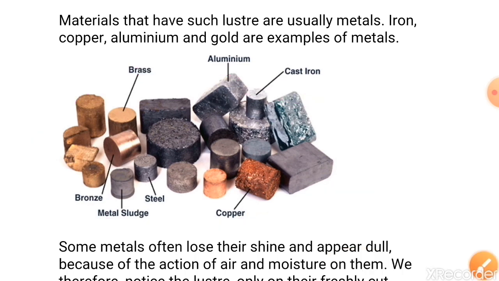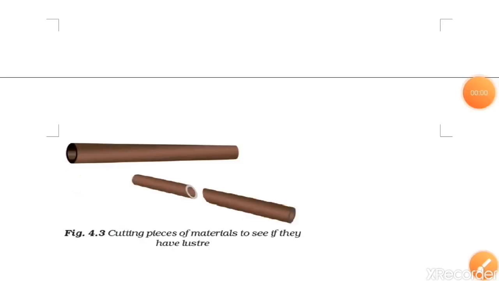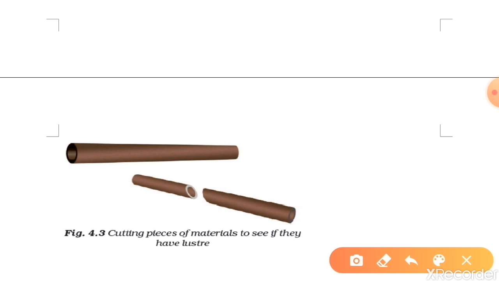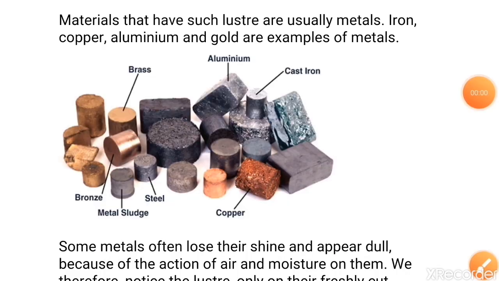Some metals often lose their shine and appear dull just because of the action of air and moisture on them. We therefore notice the luster only on their freshly cut surface. Even here in this picture you can see a metal has been cut into two pieces. Now the freshly cut surface is showing shine. It's lustrous. Metals are shiny, that's why we use them for preparing jewelry.